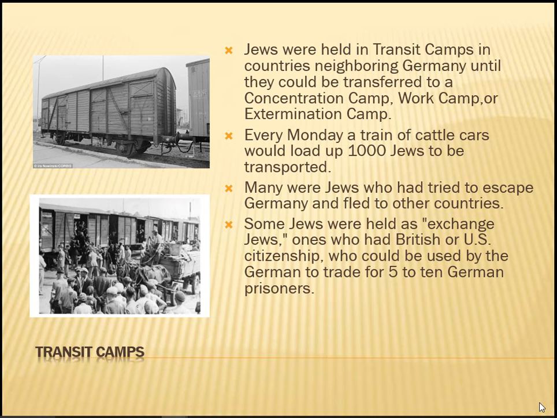Many of the Jews who were held in transit camps had tried to escape and fled to other countries. And some of the Jews were held as exchange Jews, mostly ones who had British or U.S. citizenship, and the Germans held them there to try to trade them for 5 to 10 German prisoners. This actually never happened. The U.S. and British governments did not trade German prisoners.